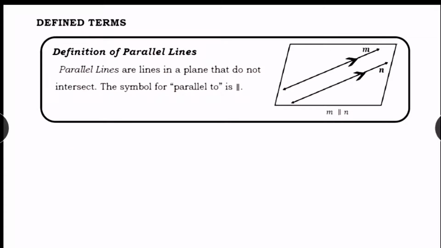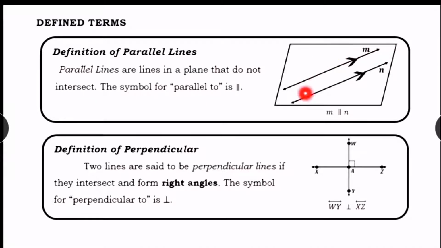These are the following defined terms in geometry. As you can see in this figure, the lines never meet or cross each other. These are what we call parallel lines. Parallel lines are lines in a plane that do not intersect. Parallel lines are represented by two short vertical lines. These arrowheads indicate that these lines are parallel.